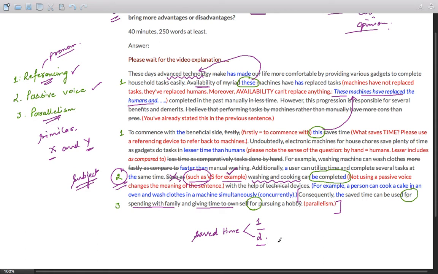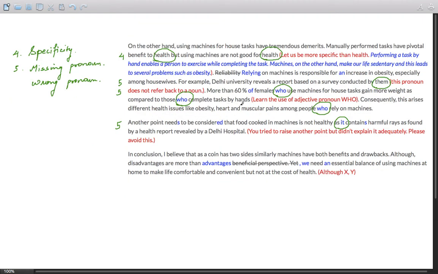But another way of looking at it is that for is common for both 1 and 2. That's also fine, but you can eliminate giving time to own self, and you can just use for pursuing a hobby. So either way it is correct. You can use for 1 and 2, or for 1 for 2. So that's an alternative type of structure that you can use. All right, so here is mistake number 4, specificity.